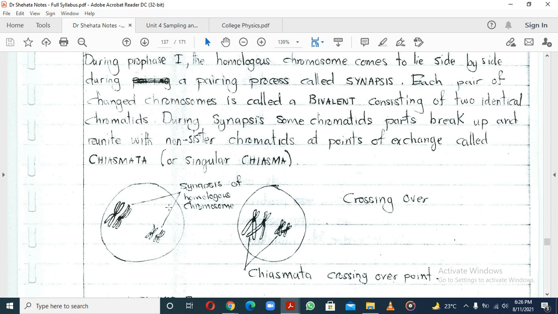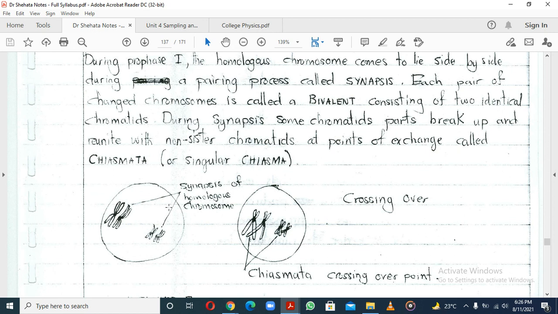Crossing over is very, very important because that's why children don't always look the same. You can come from the same parent, but you won't be the same as your siblings unless you are twins. Under normal circumstances, with the same parent, someone will be dark, someone will be tall, the other one will be short.